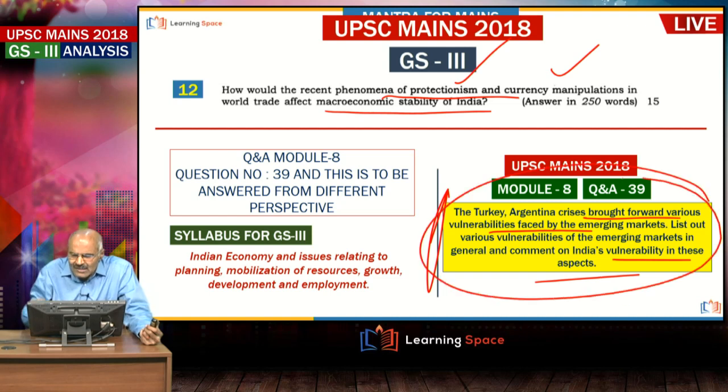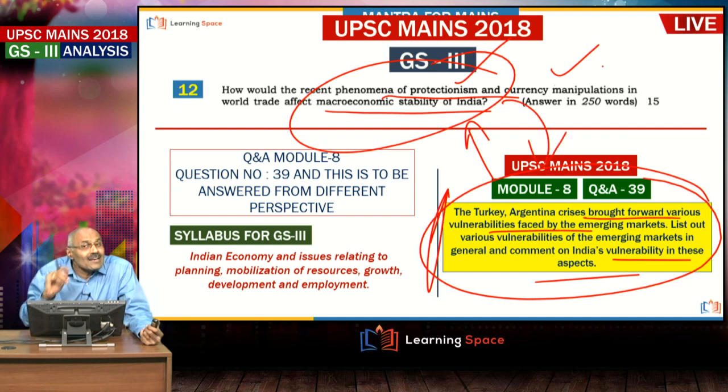And this question has gone in a different direction, and the important aspect is I could not visualize this question before the examination, but I could visualize this question, and they are somewhat related, what I mean to say. And of course, this aspect we discussed in the editorial a number of times, currency manipulation and protectionism.